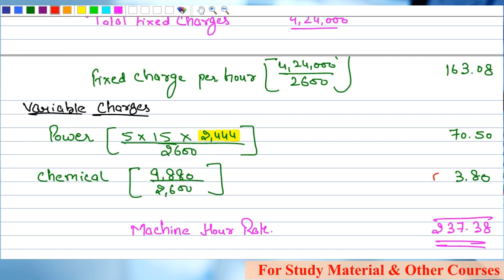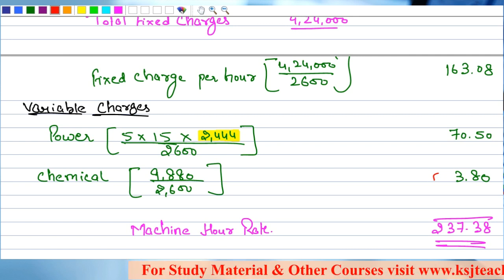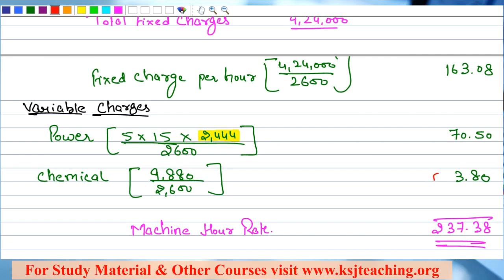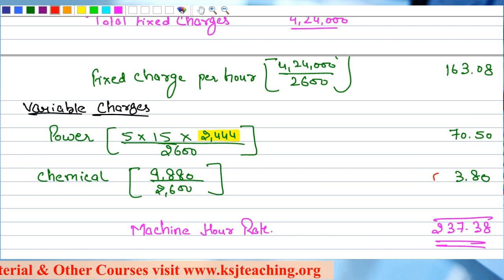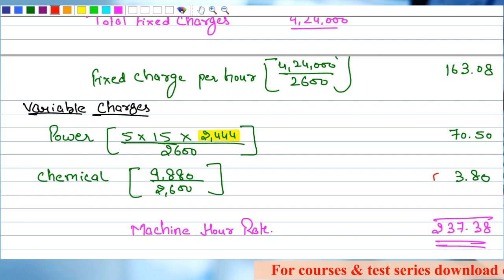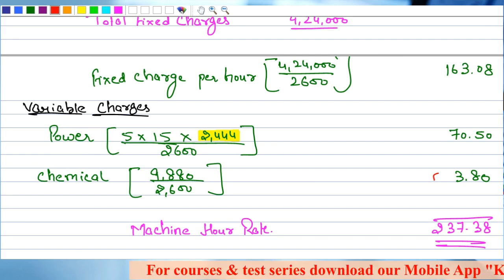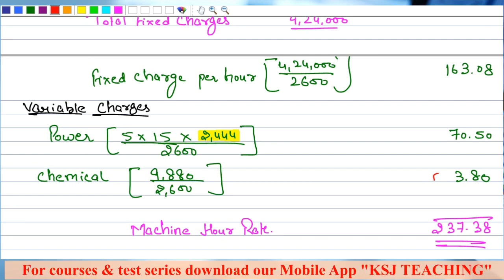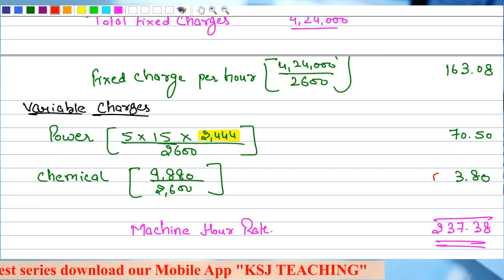Clear, sir? Now this power consumption is for how many hours? I need to calculate this power consumption for how many hours? The power is consumed for 2444 hours.